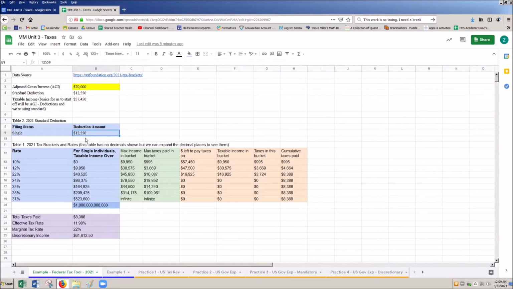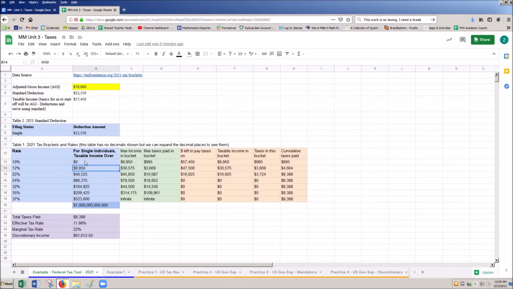So then we get to the next portion of IRS stuff, which is just given to us, and that's this portion right here. The different rates for each of the respective tax buckets. So when we look at these things, basically we want to think of this as our first bucket, and the first bucket goes from 0 to $9,950. When you are in that bucket, you pay 10% of your income to taxes, and these are federal income taxes.